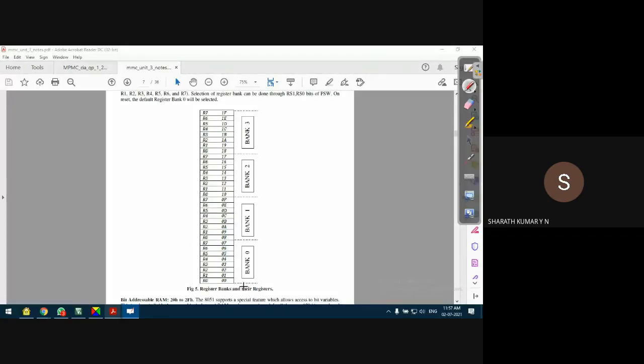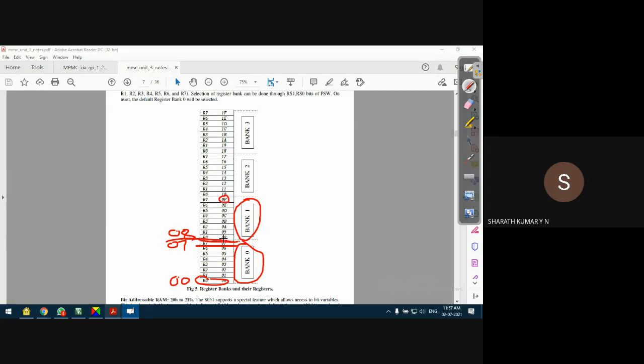I understand it is very small. Register bank 0, starting address is 00H. What is the last location of register bank 0? 07H. Register bank 1, starting address is 08H. What I mean by starting address, you may ask a question, why 0FH is not the starting address?